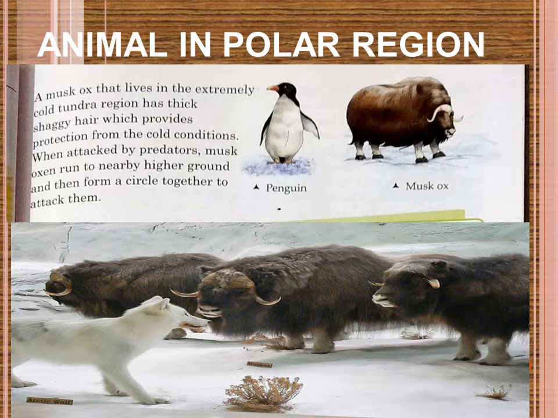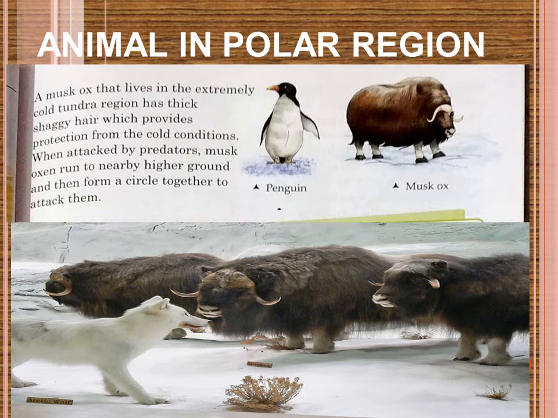Oxen run to nearby higher ground and then form a circle together to attack them. So by making a circle in a combined group way, they attack the predator. So that's all about the animals in the polar regions.